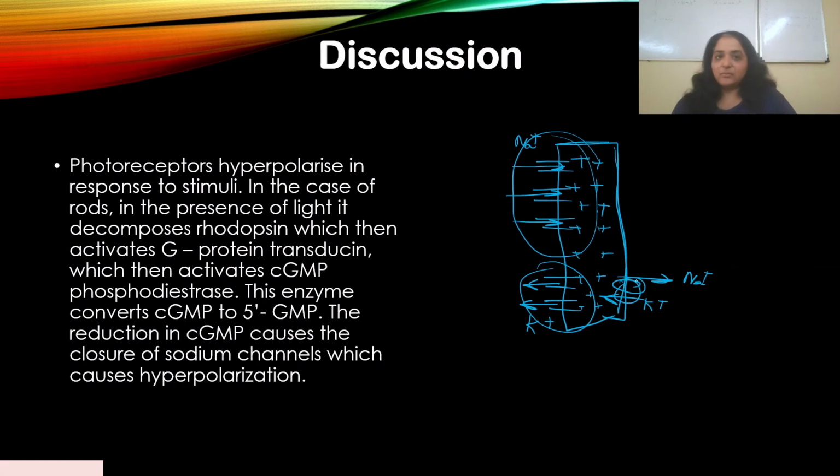So this is normal. Now these sodium channels are controlled by cGMP, cyclic GMP. So if there's ever a change in cGMP, these channels will behave differently.